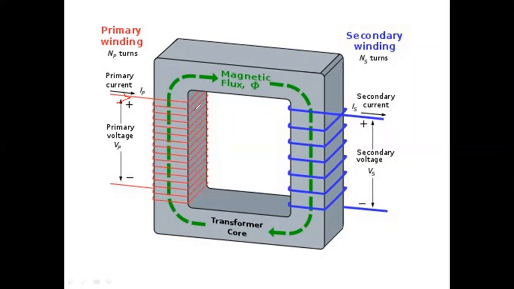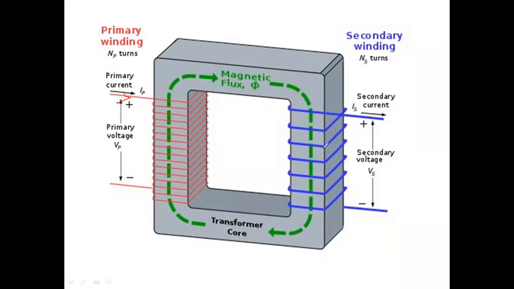The flux will be produced in the core, the core material we are using here. At the center of the core the flux is produced and it will link with the secondary coil also. Here the current is passing in the primary, but the flux is produced in the core, and that flux is linked with the secondary coil also. Because of this flux linkage and the current flowing in the primary winding, an EMF is induced in this coil.